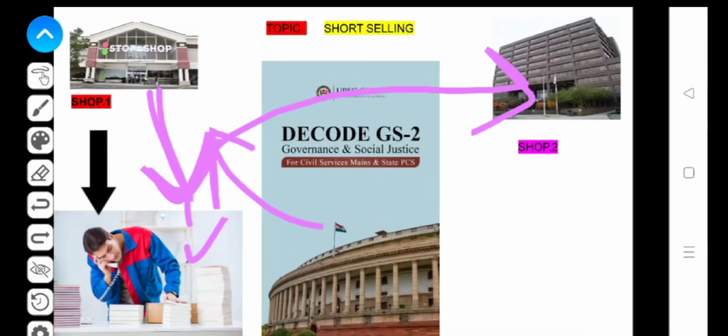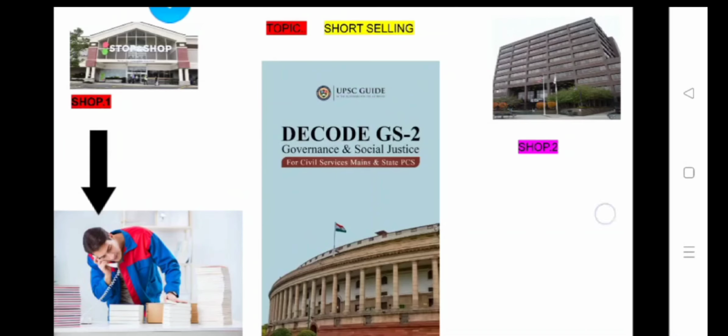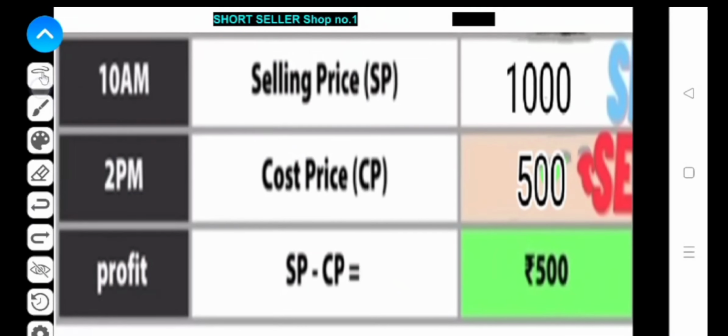So let's calculate it with the help of this table. We have this table here. Suppose in the morning when you went to the shop, he charged 1000 rupees for the book. In the evening he went to the publisher and took the book for 500 rupees.